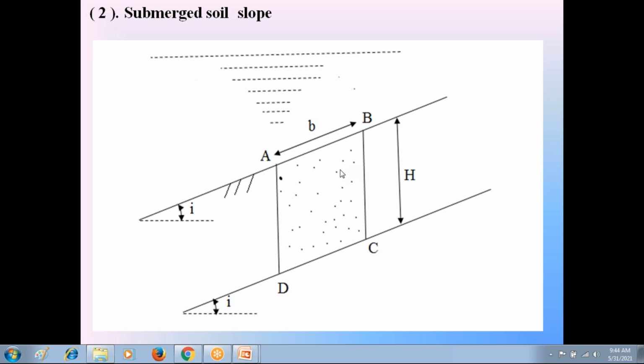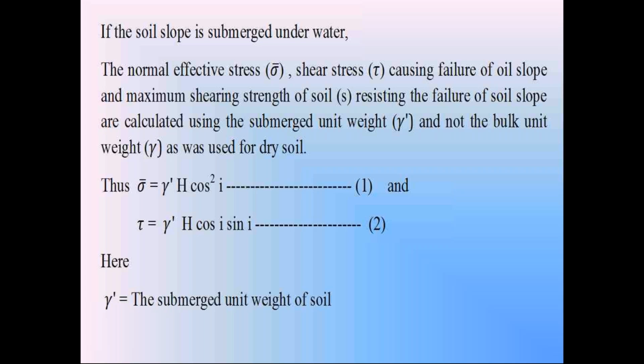Now check that soil prism between the soil slope AB and the failure plane CD. In the dry condition, please remember everyone, first we calculate the area of the soil prism. We calculate the horizontal width of the soil prism, B cos I. Then we calculate the area of the soil prism, A is equal to H into B cos I. We consider the unit width of the soil prism. Then we calculate the volume of the soil prism V, H into B cos I into 1, that is equal to H B cos I.